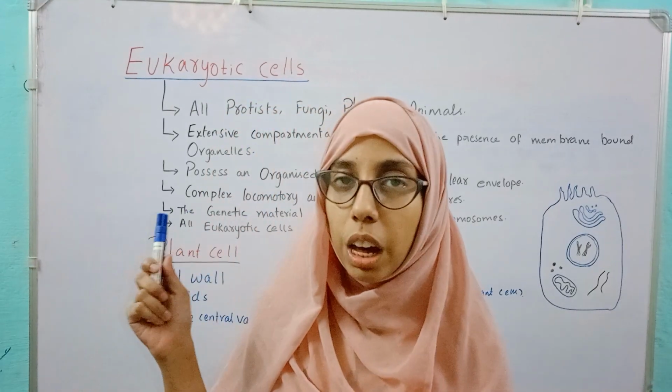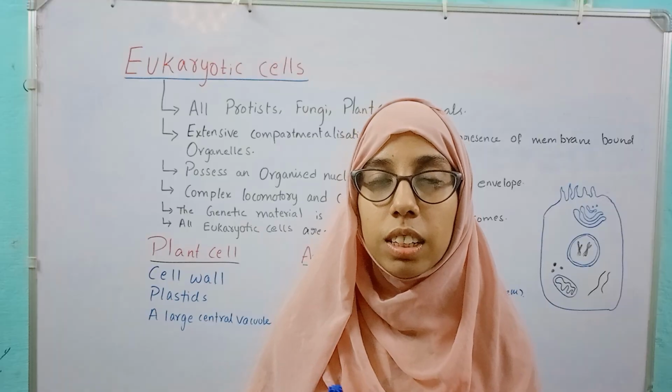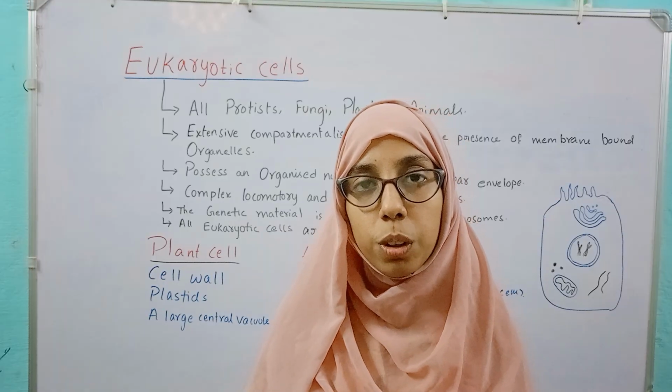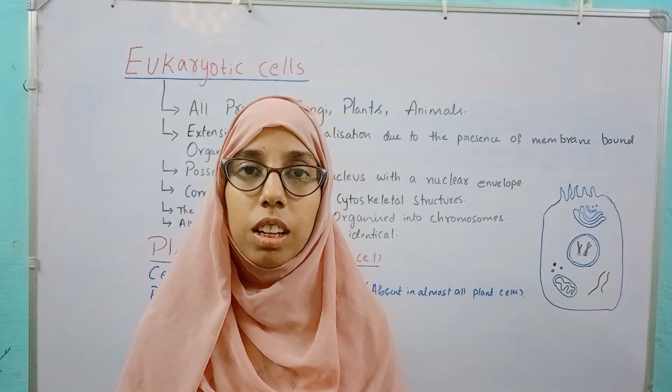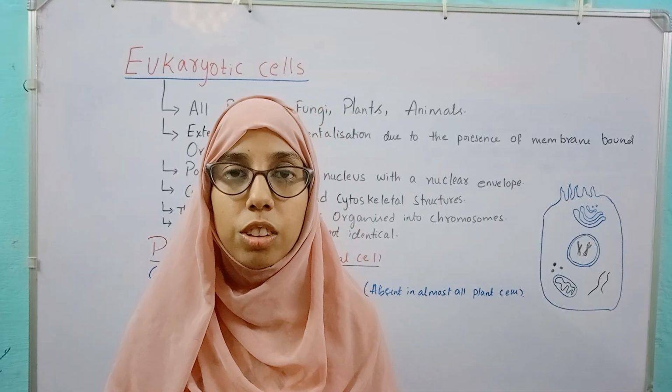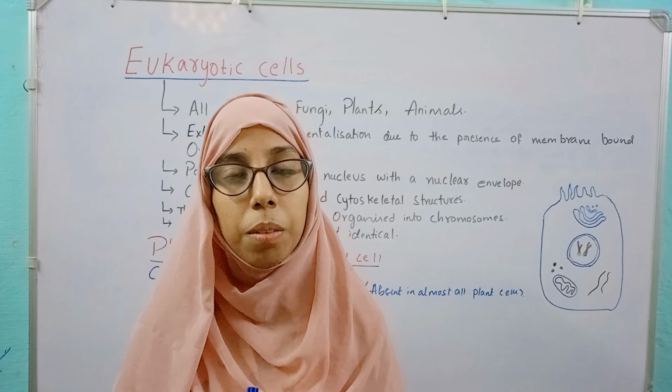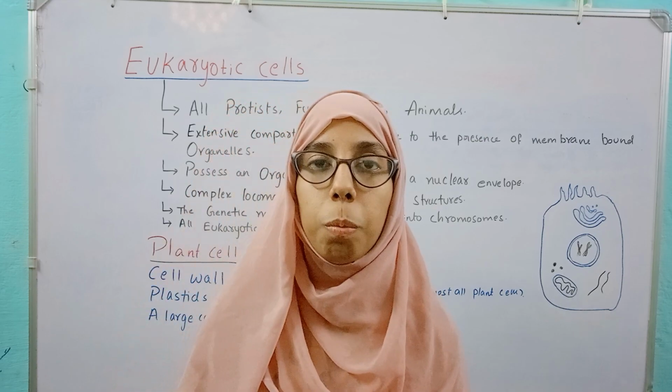In eukaryotic cells, we can see a nucleus surrounded by a nuclear membrane. But in prokaryotic cells, there is no nuclear membrane. The genetic material is naked. Okay, it is suspended in the cytoplasm.